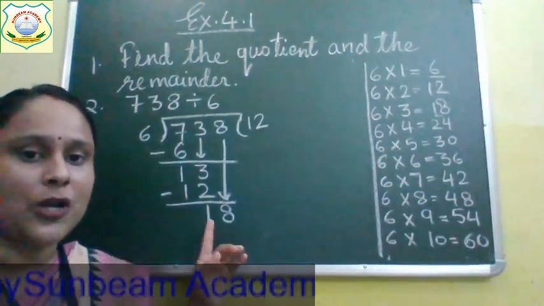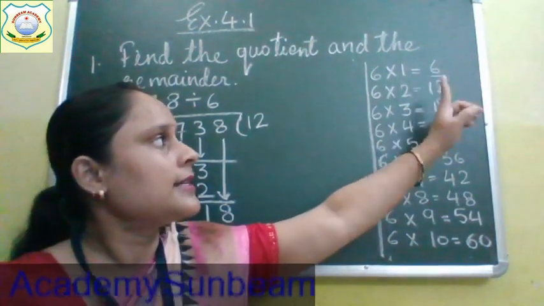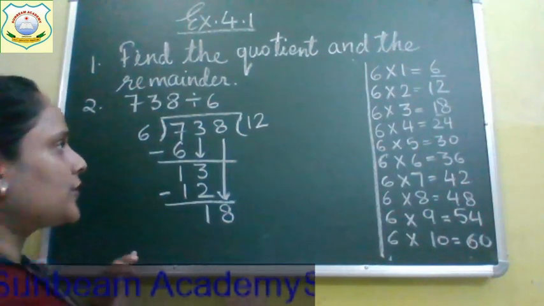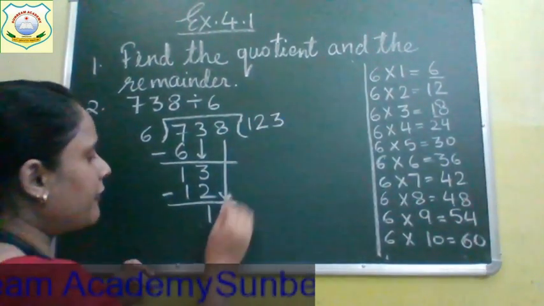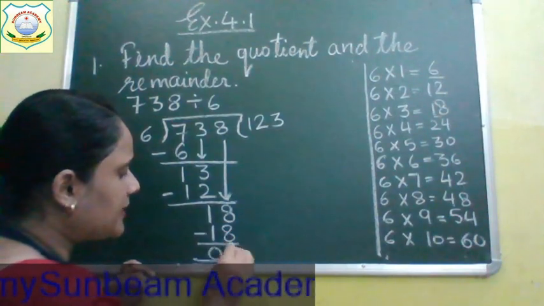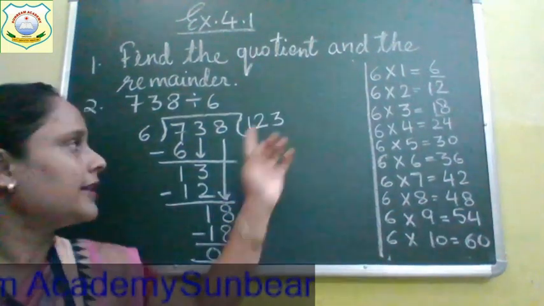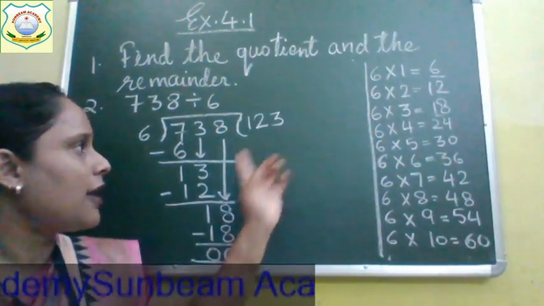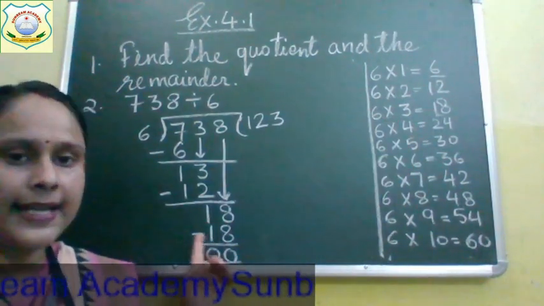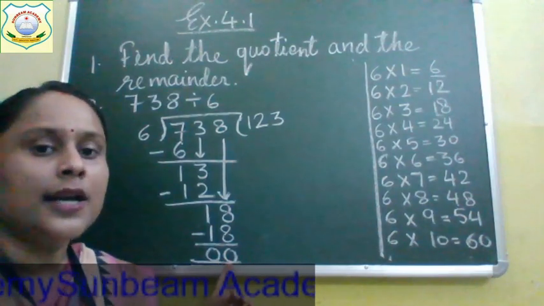Now say the table of 6 so that 18 comes. 6 ones are 6, 6 twos are 12, 6 threes are 18. So now we found the number 18. It is completely divided by 6, so we got the answer 0. We got 0 because now we have a number which is completely divided by 6. 18 is completely divided by 6. We got the remainder 0.